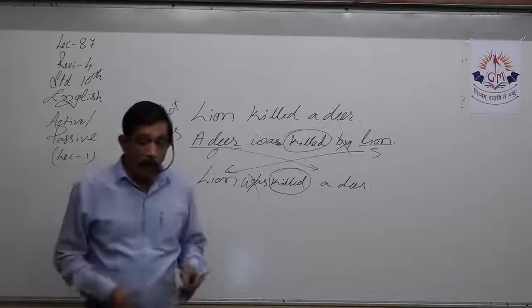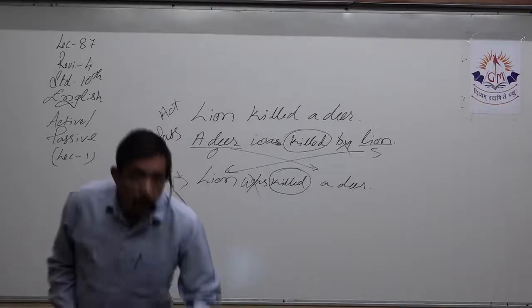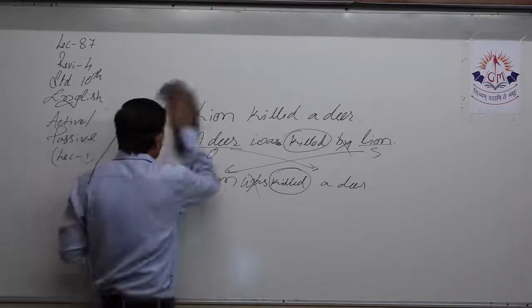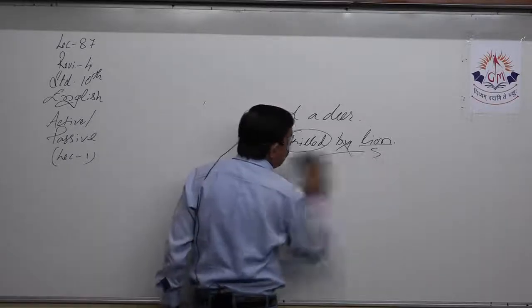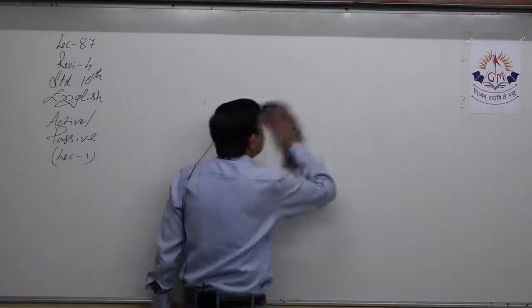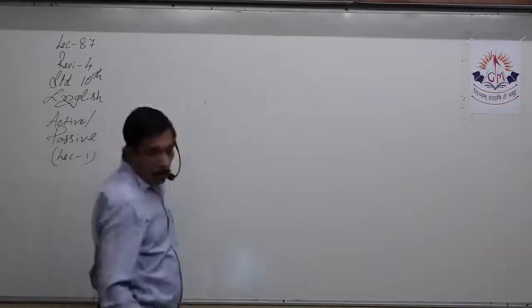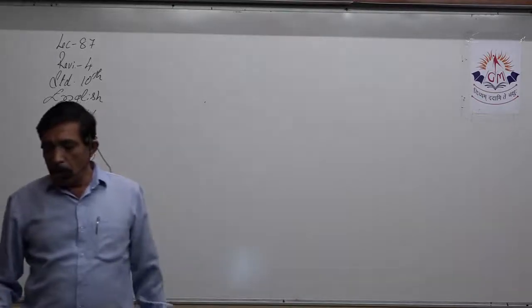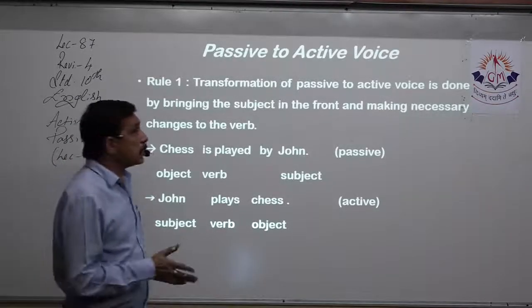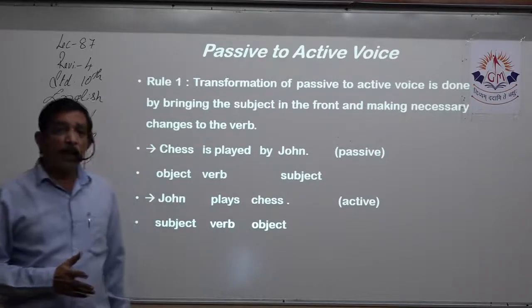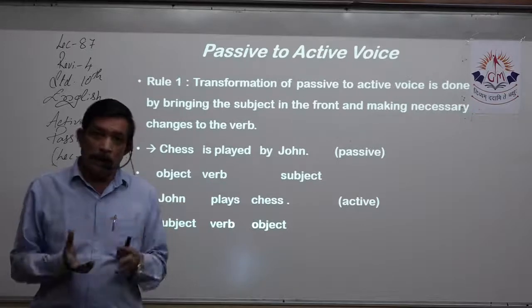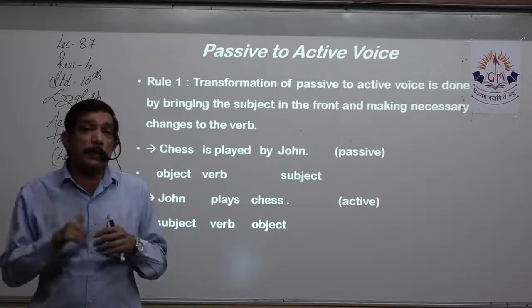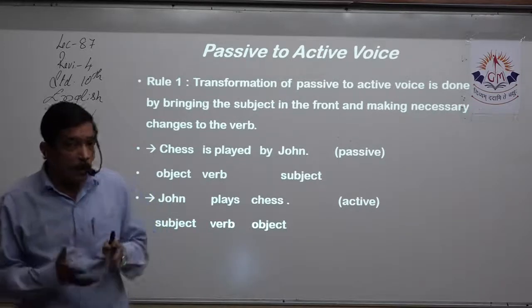So, when we are transforming a passive sentence into an active sentence, we have to be very, very careful about the changes that we do, because the rule says make necessary changes to the verb. Because from sentence to sentence, the verbs will be different. So, you have to make necessary changes. Understand what is being said over here.